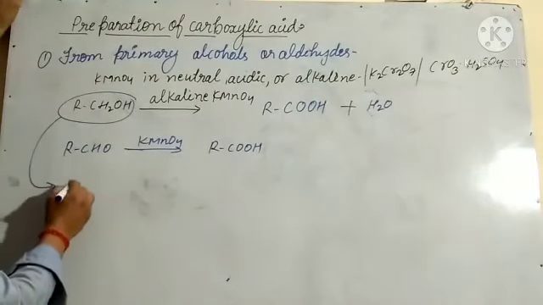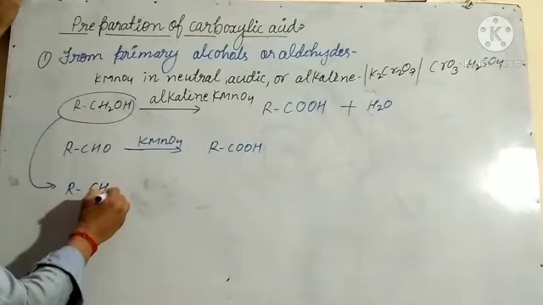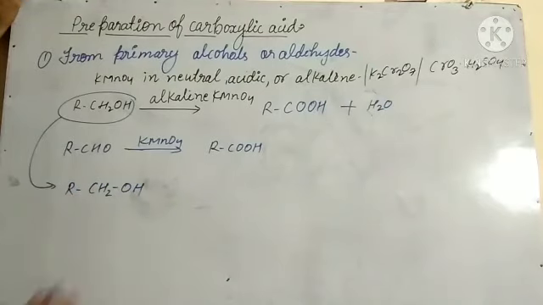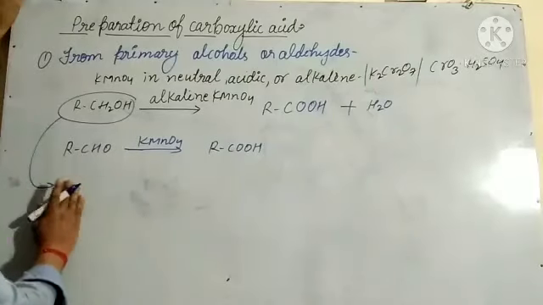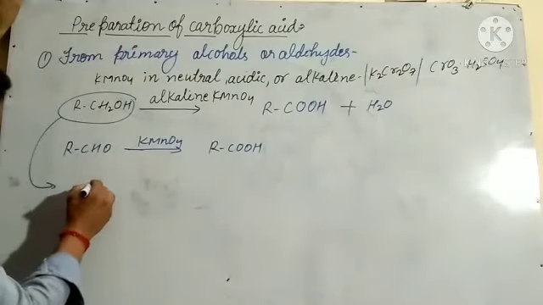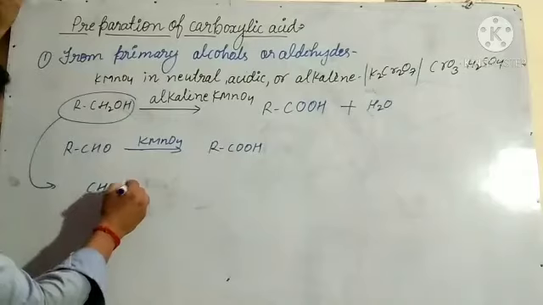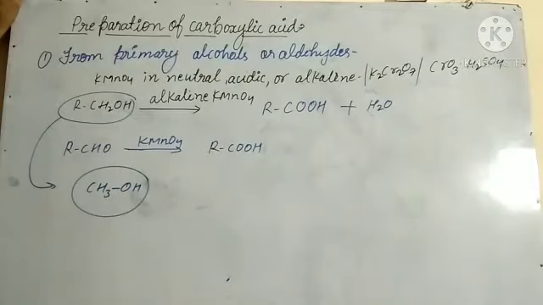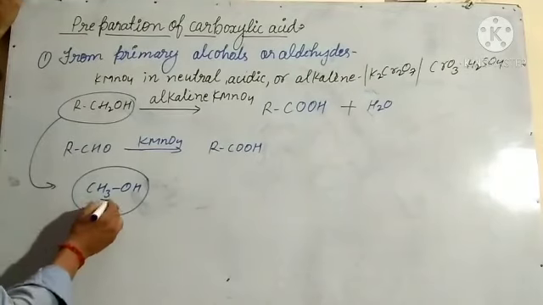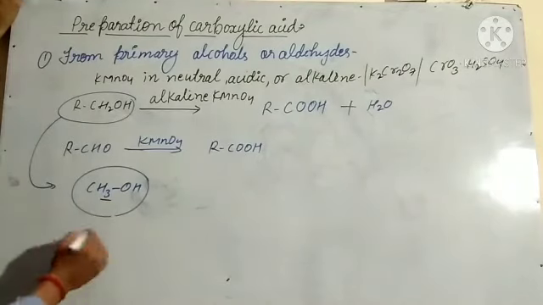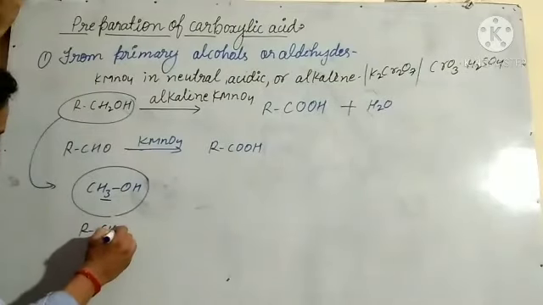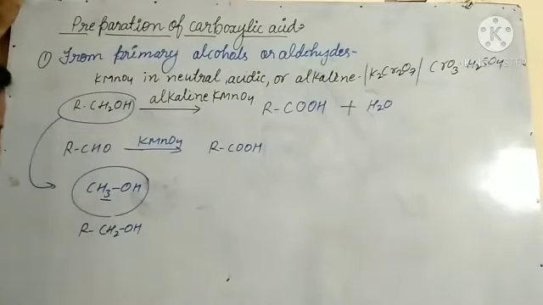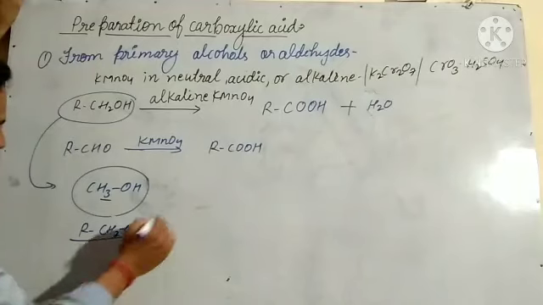If we write CH3OH, this is methyl alcohol. If one hydrogen of this one is replaced by one alkyl group, that will be primary, like this. If one hydrogen is replaced by R, this is primary alcohol.